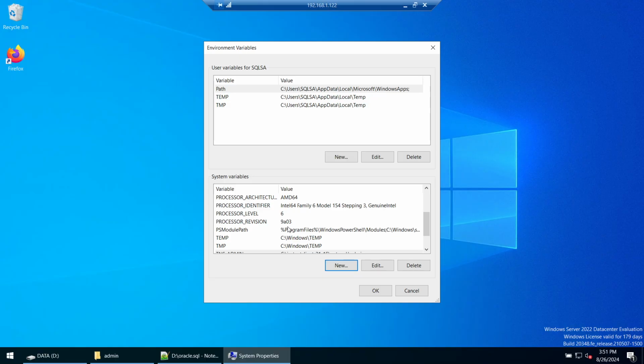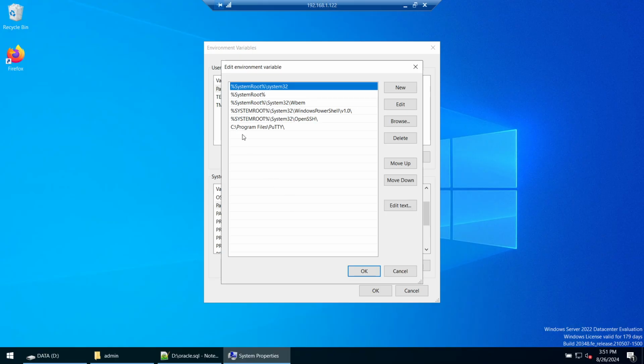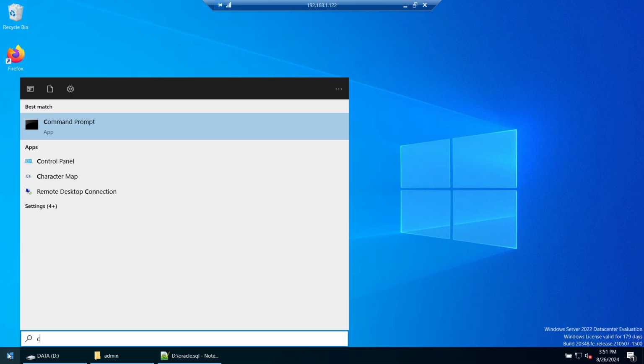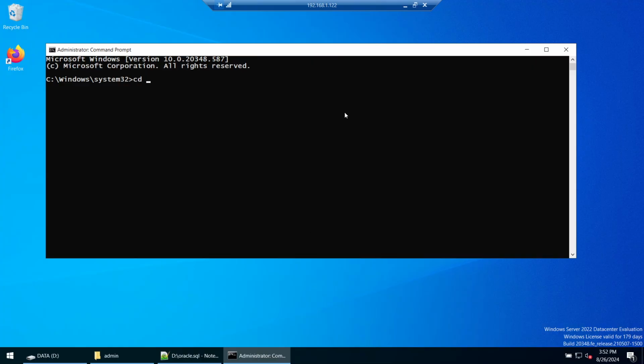So where is the path? Path. Yeah, here, and add the entry. You don't have to add the network admin. Just add the Instant Client folder where you have unzipped it, the base one. So keep it here. Close it. Click OK. Now launch the command window as administrator. Go to that location.